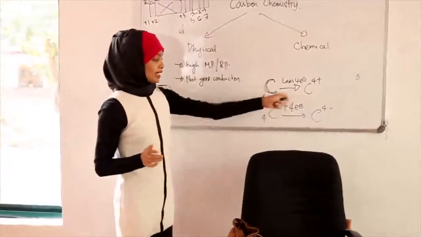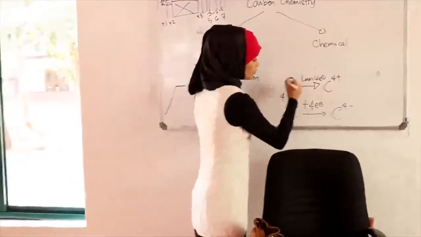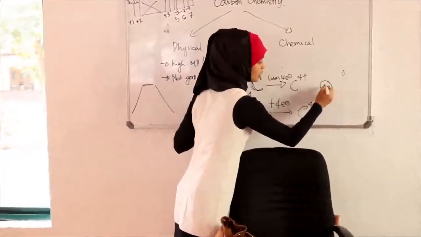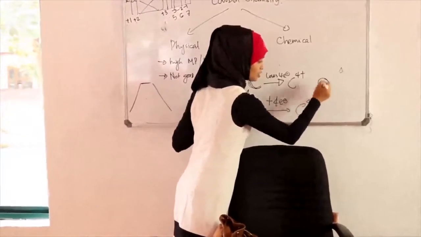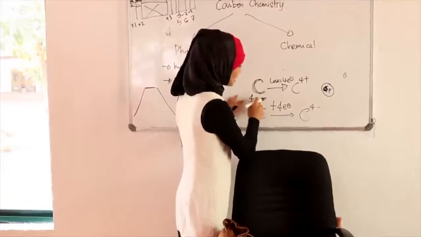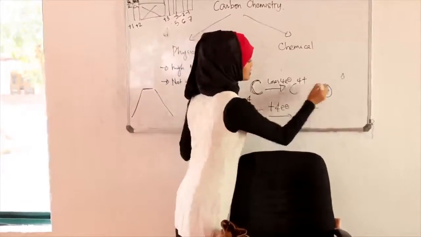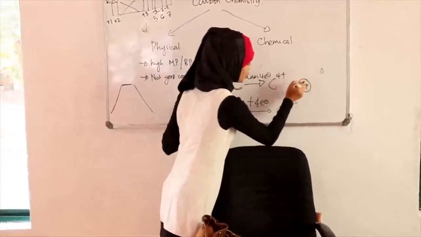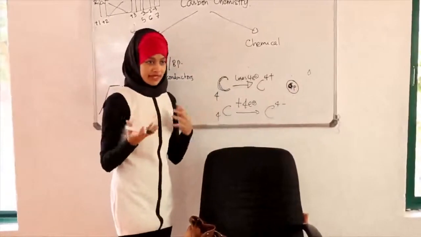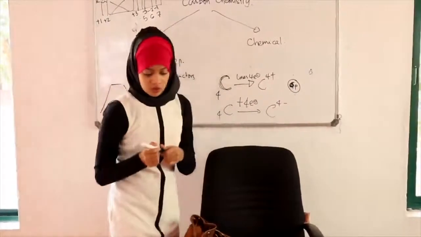So, why can't it accommodate this? Carbon has a nucleus that has how many protons? 6 protons, right? The first shell has 2. So imagine 6 protons attracting just 2 electrons. It's not feasible.